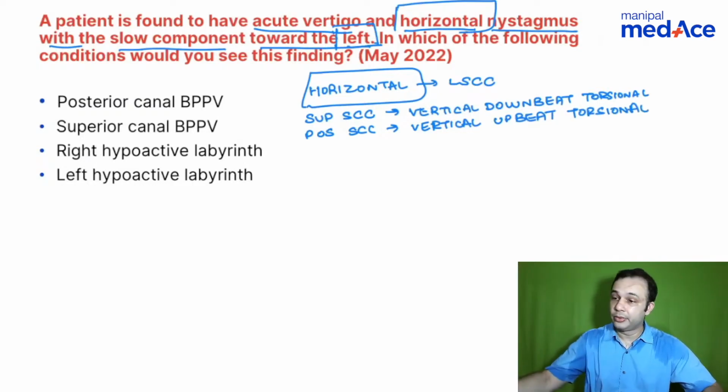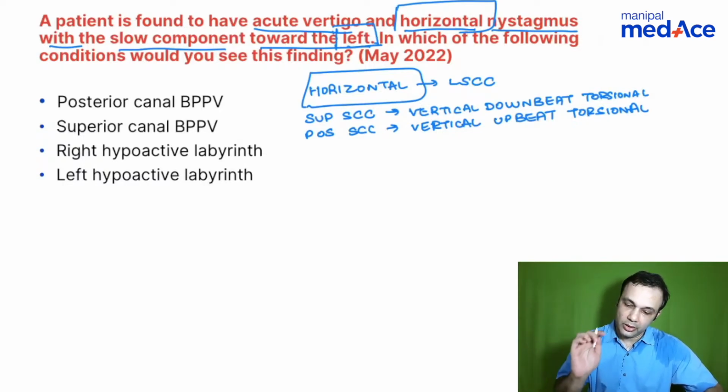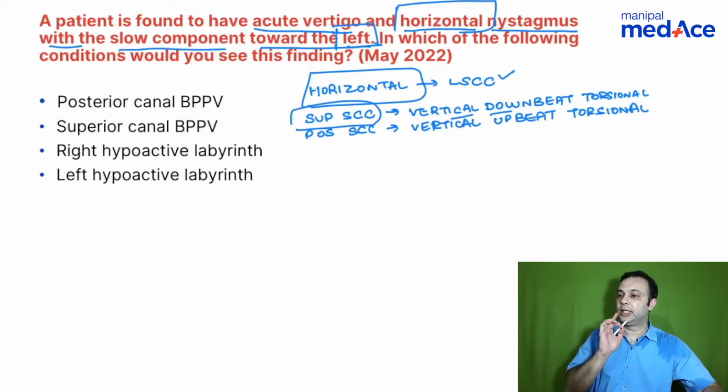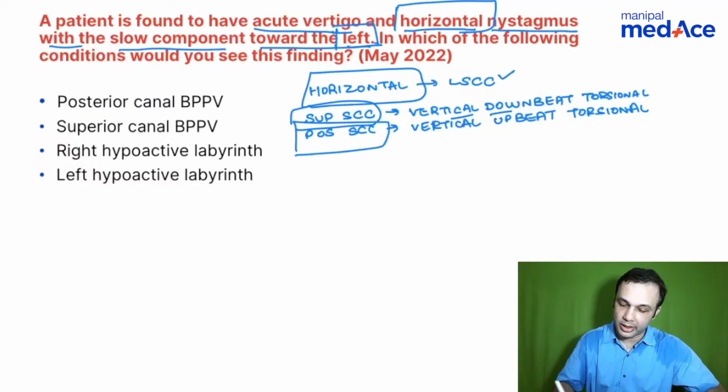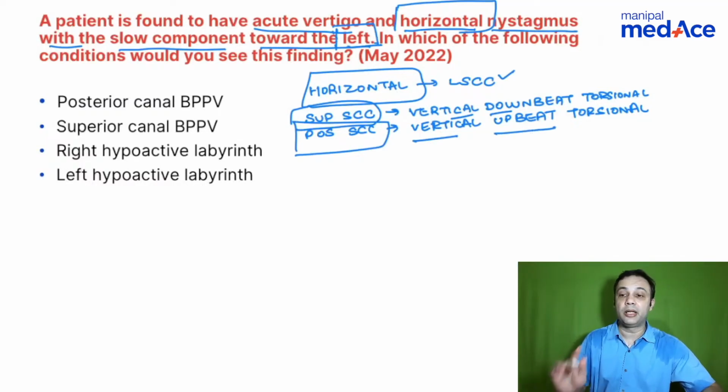Is this clear to you? So when you talk about nystagmus, this is what you actually visualize, right? So horizontal semicircular canal you have horizontal nystagmus, that is the lateral semicircular canal. Superior you have a vertical downbeat nystagmus, and posterior semicircular canal you have a vertical upbeat torsional.